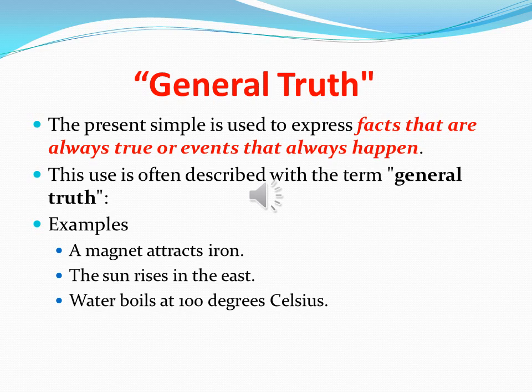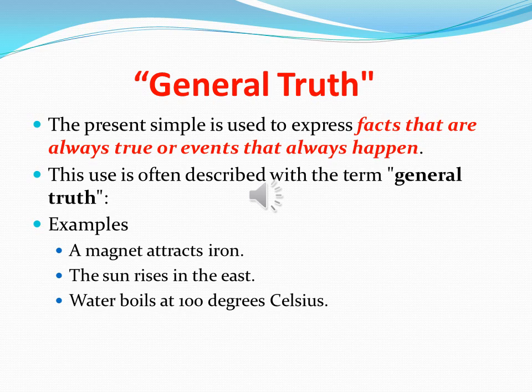The present simple is the kind of sentence we use to express facts that are always true or events that always happen. So what are general truths? They are facts that are always true or events that always happen. This use is often described with the term general truth.